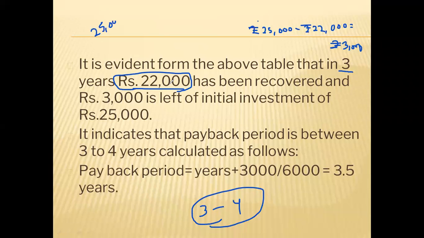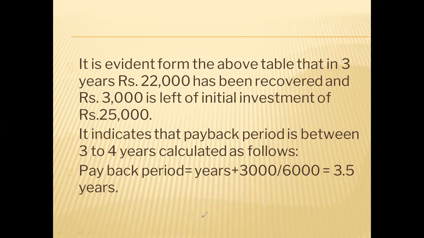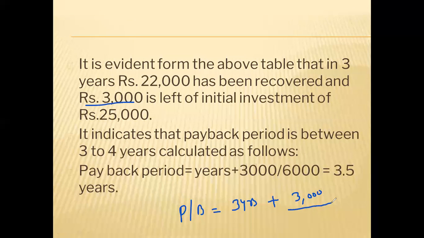So how can we calculate it? For the payback period, we can use this technique. We know that till third year we have recovered 22,000, plus how much is left to be recovered? 3,000. And in the denominator, we will take the difference between the earnings of third and fourth year.